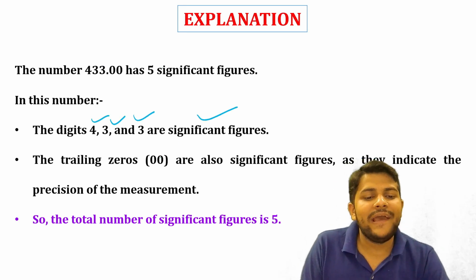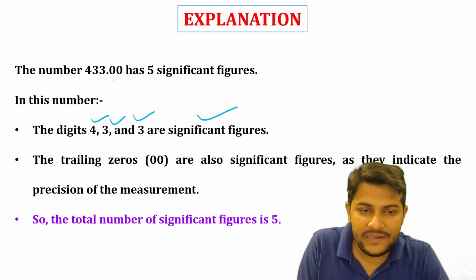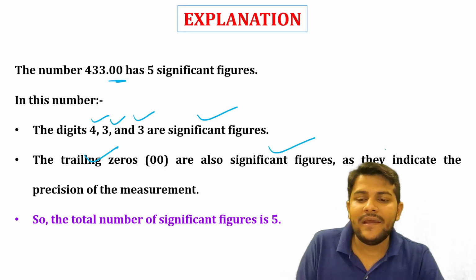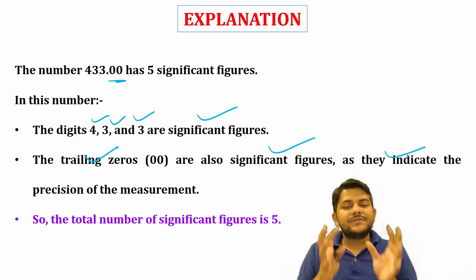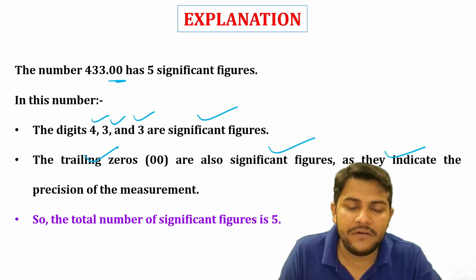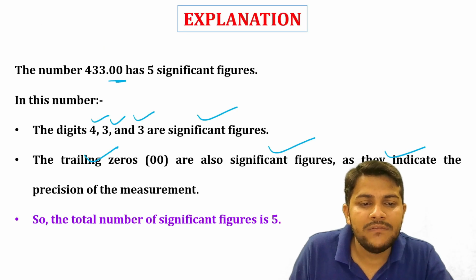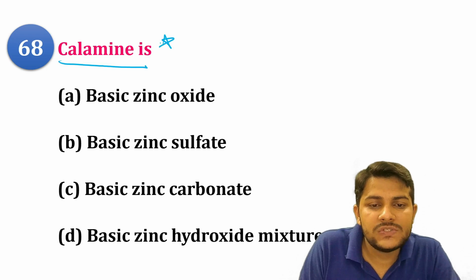So next you have calamine. What is calamine? As you know very well, we prepared calamine in our B Pharma first year, diploma level, in the first semester. We used to prepare the calamine lotions. You know very well that it is a basic zinc oxide. Calamine is used to relieve the itching, pain and discomfort of minor skin irritations caused by poison oak, poison sumac, or poison ivy.